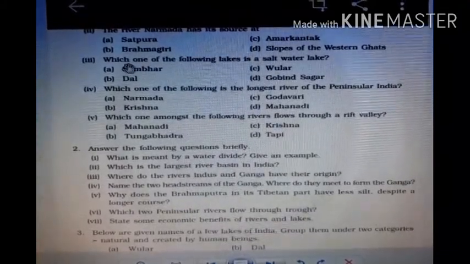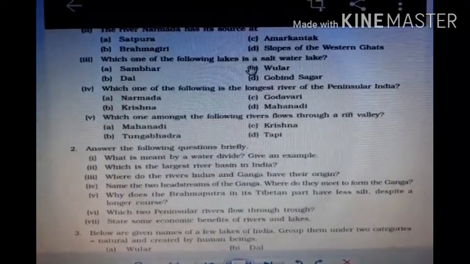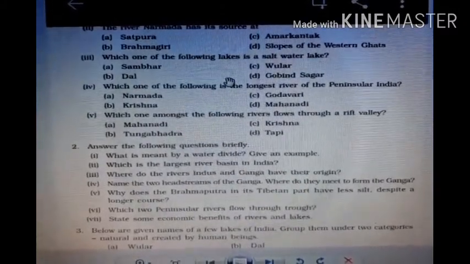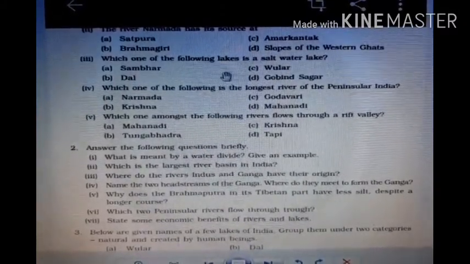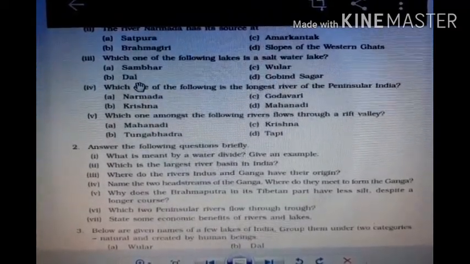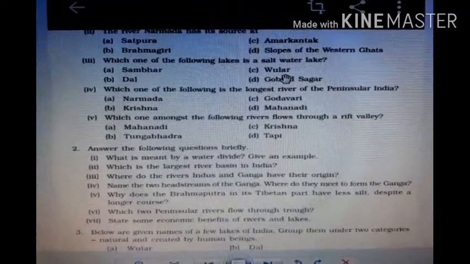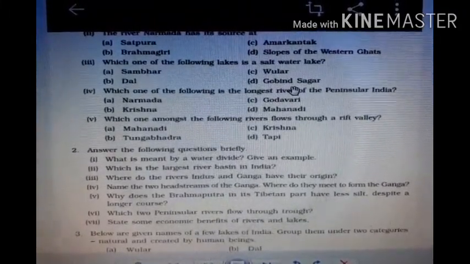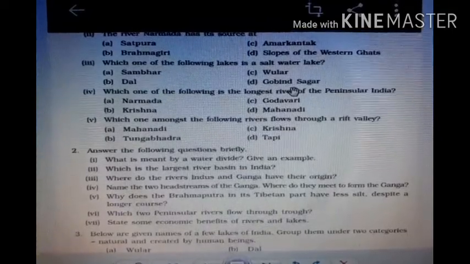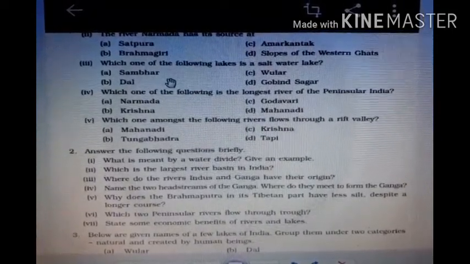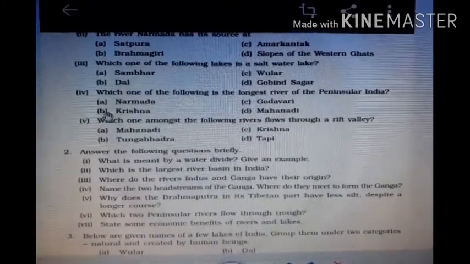Third, which one of the following lakes is a salt water lake? In India, the famous lake of salt water is Sambar. The first option, Dal in Jammu and Kashmir, Wular in Jammu and Kashmir, and Gobind Sagar are also not saltwater lakes. The right answer is Sambar Lake in Rajasthan.